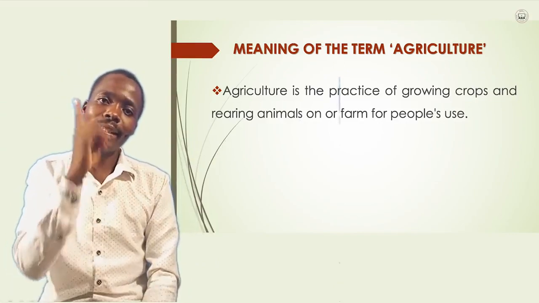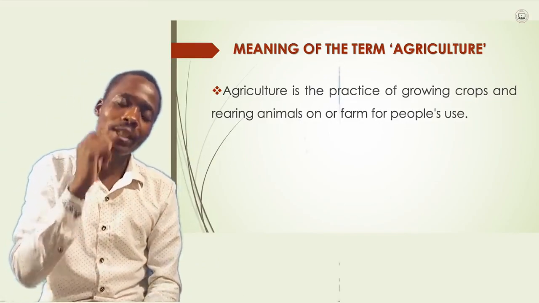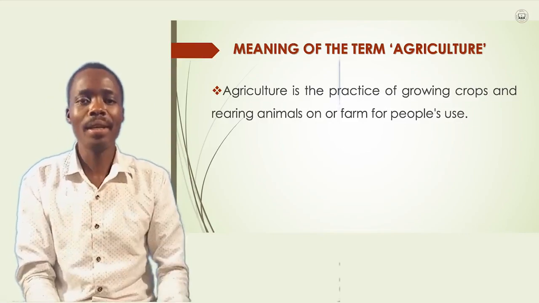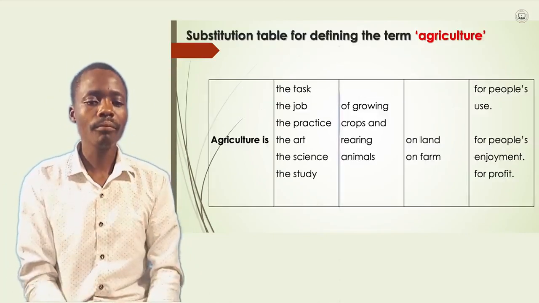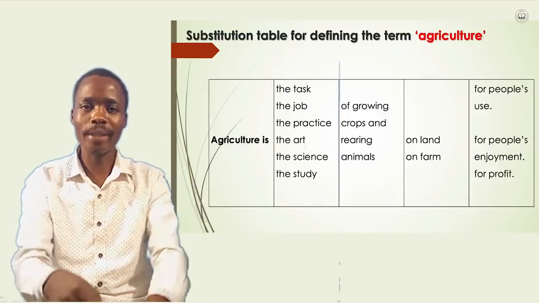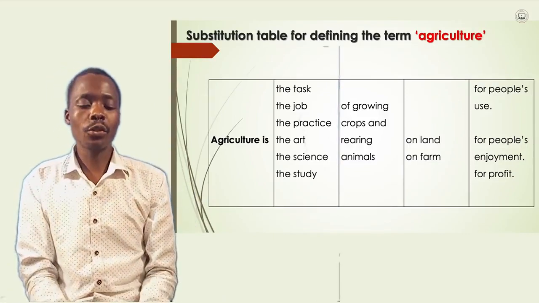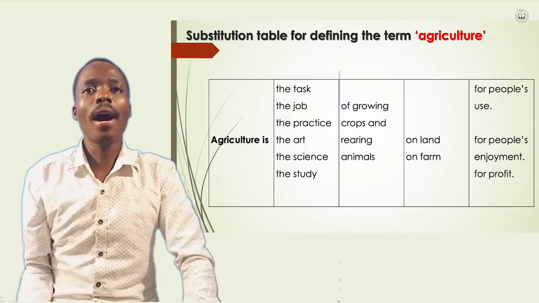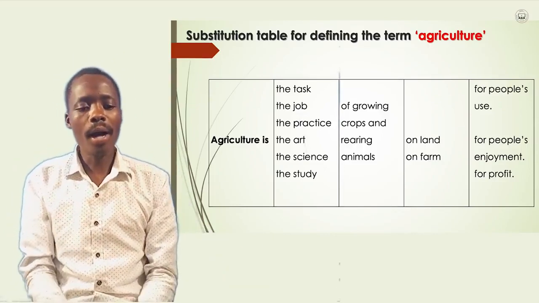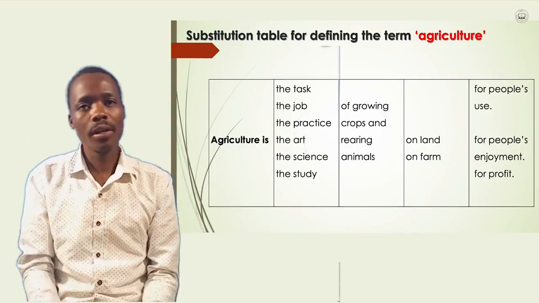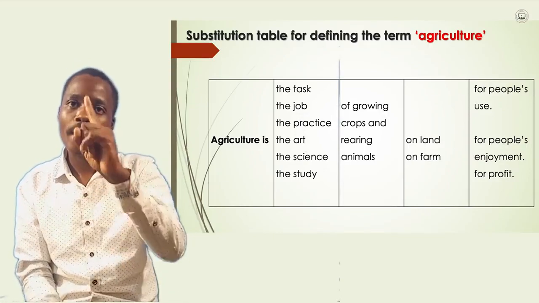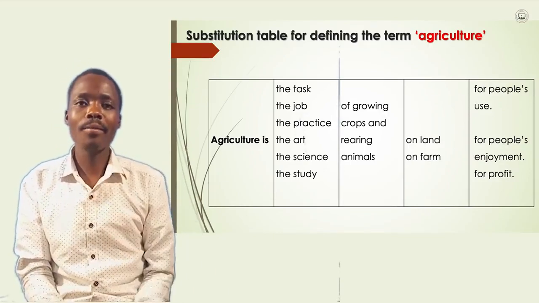But this is not only the definition of agriculture. Bear with me. Can you look at this? We have this substitution table. When you look at this table, we have about 1, 2, 3, 4, and 5 columns, whereby we have the term agriculture.